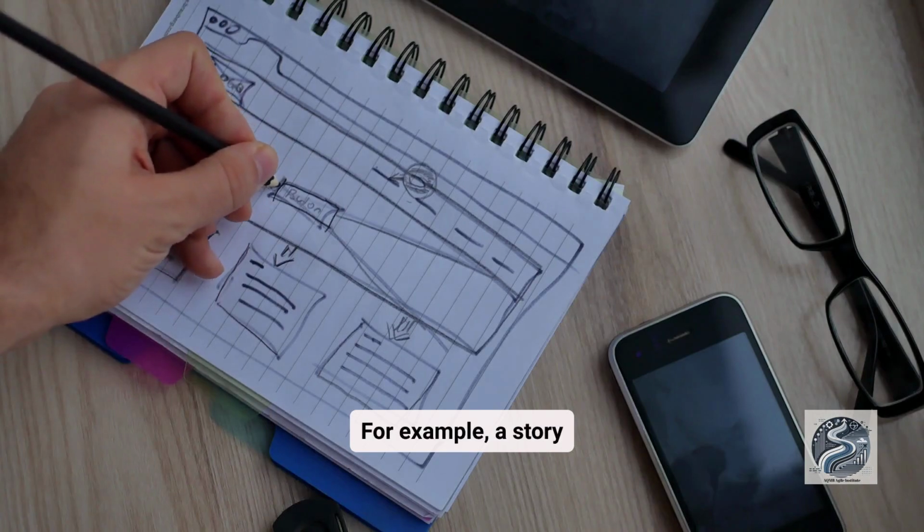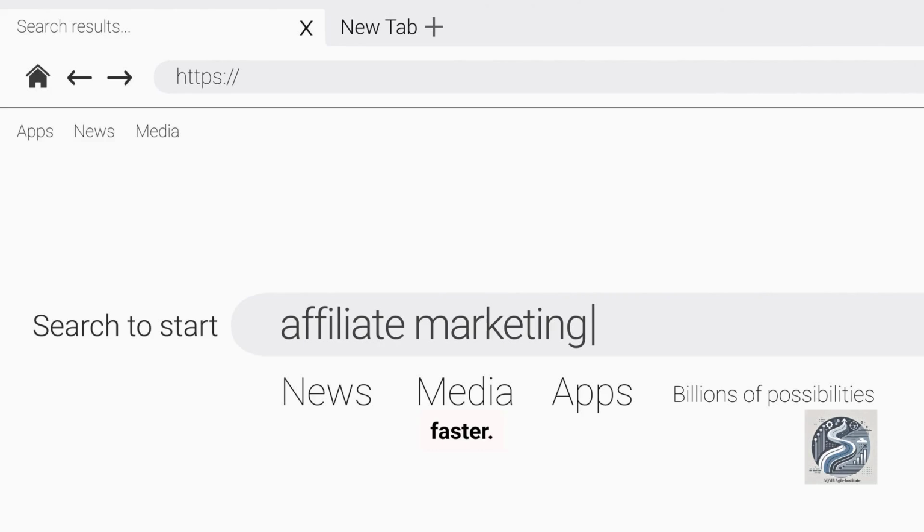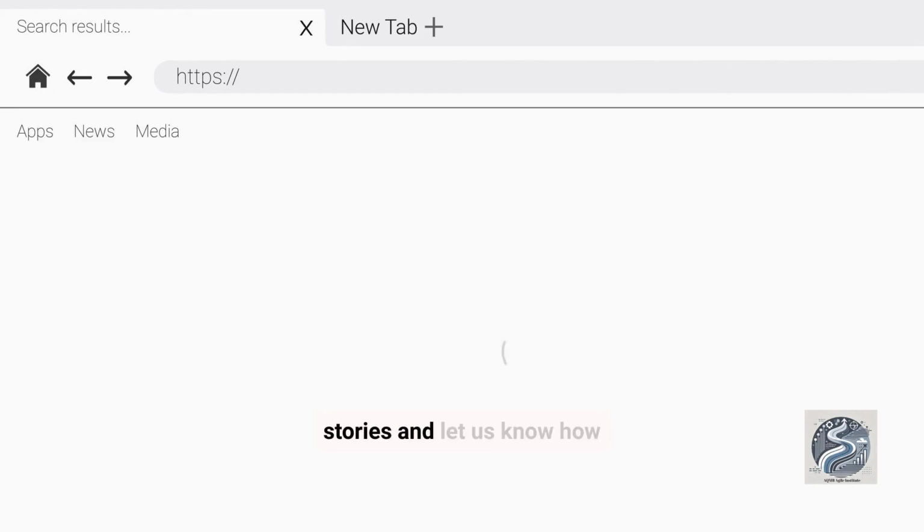For example, a story like Improve Search becomes, as a user, I want a search bar with autocomplete suggestions so I can find products faster. Try applying the INVEST model to one of your user stories and let us know how it improves clarity and focus.